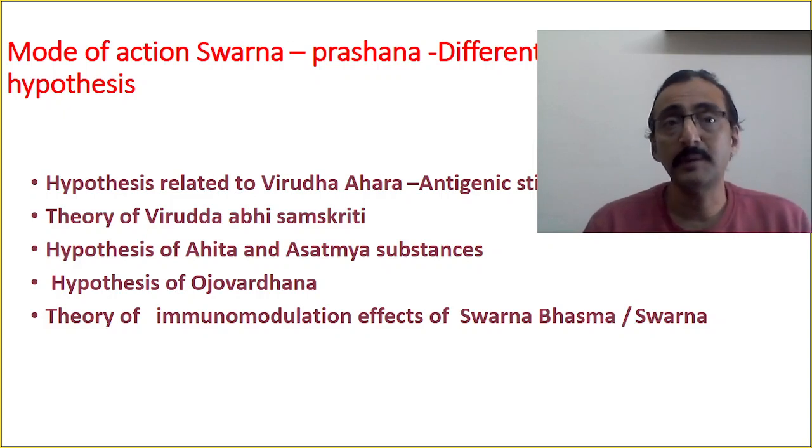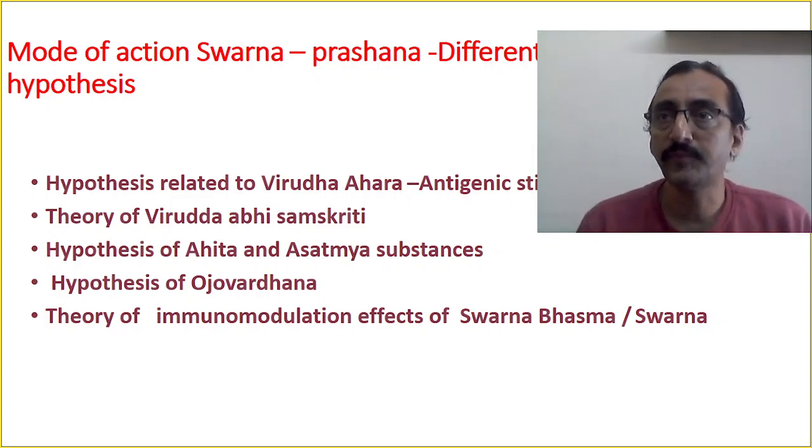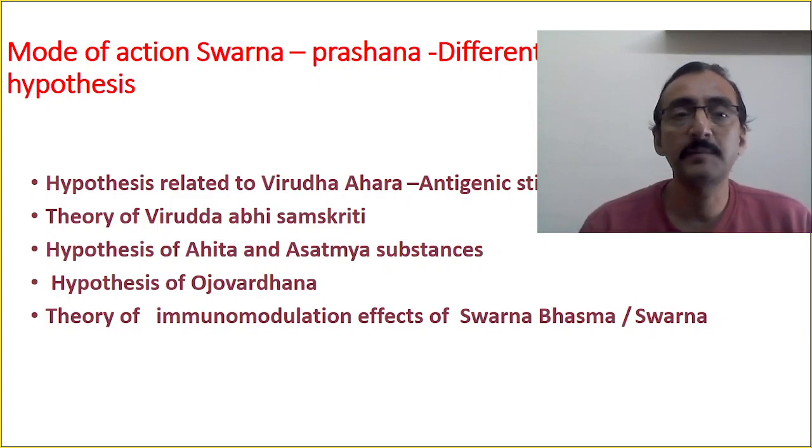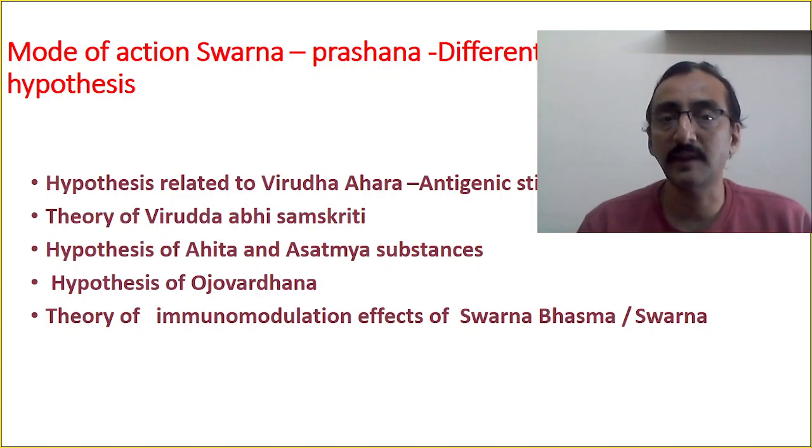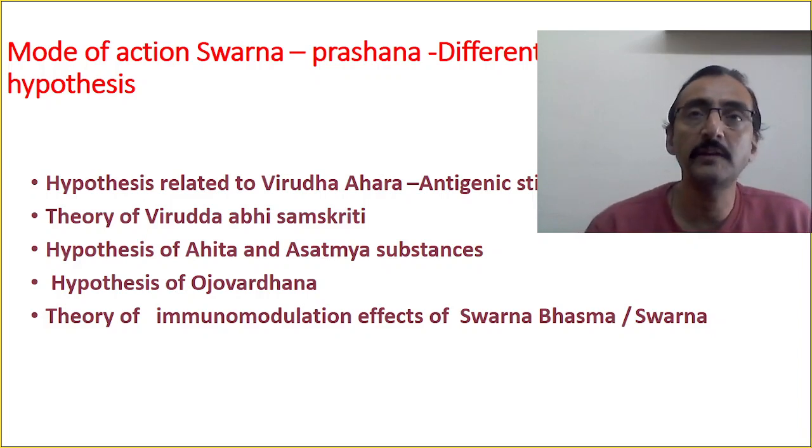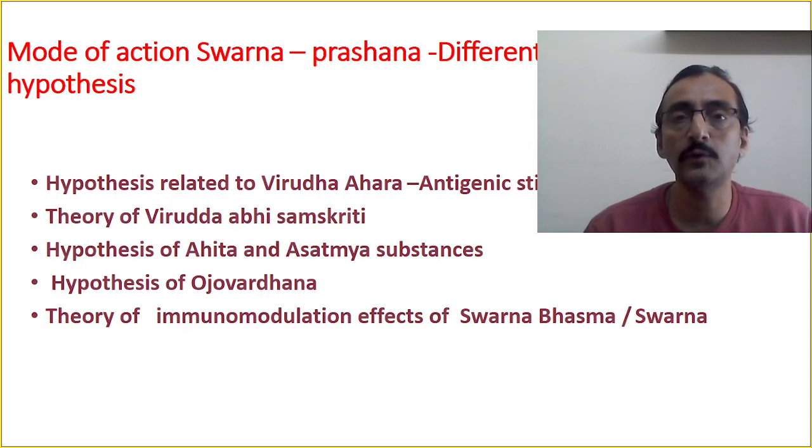how a Swarna Prashanna preparation can produce immune modification in the newborn baby has been explained by these four theories. हमने जो चार theory बताया था: hypothesis related to viruddha ahara, where the antigenic stimulation of the immunity; another one is theory of viruddha abhisamskriti; another one is hypothesis of ahita and atatmya substance; and hypothesis of ojo vardana, and theory of immunomodulation effects of Swarna Bhasma or Swarna. So these are the 4 or 5 theories which we are going to put forth.